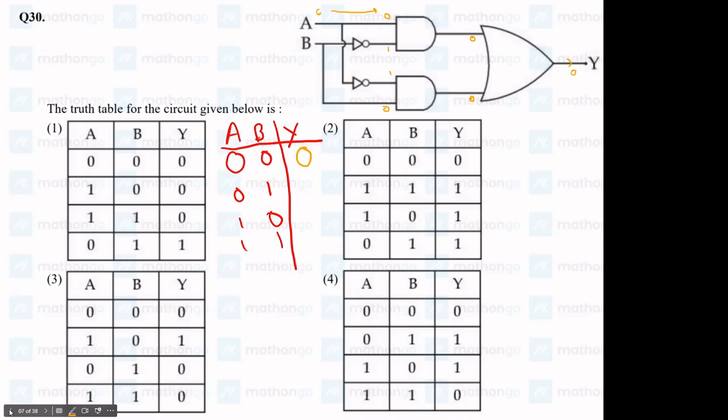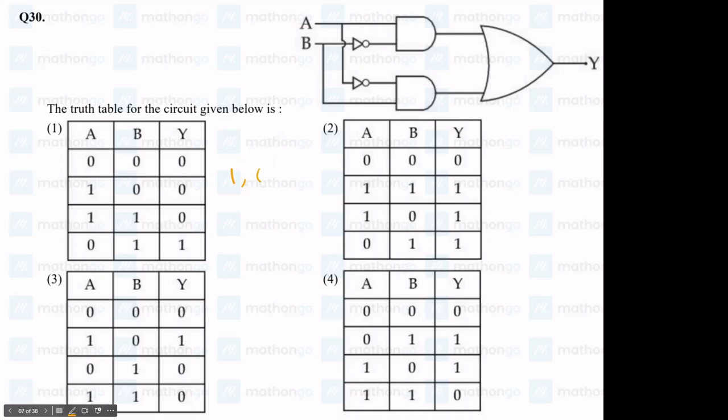So we have A, B and Y. Currently we have gotten 0, 0 and 0. Now let's do the next option. Let me clear all the ink. Alright, now let's put 1 and 0 into the circuit. Initially here we are giving A as 1 and B we are giving as 0.